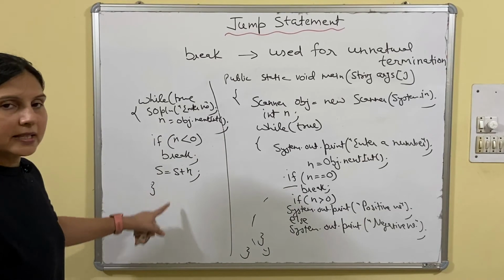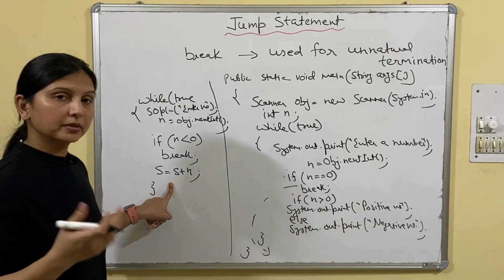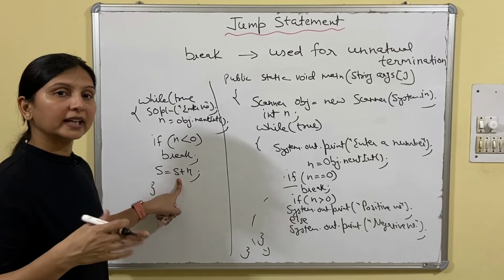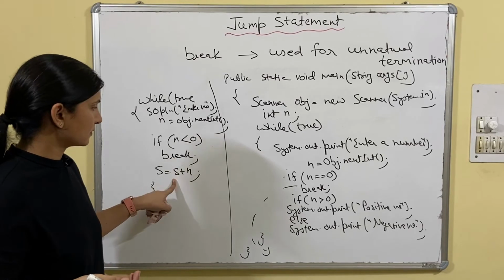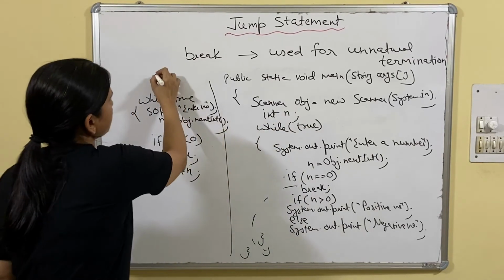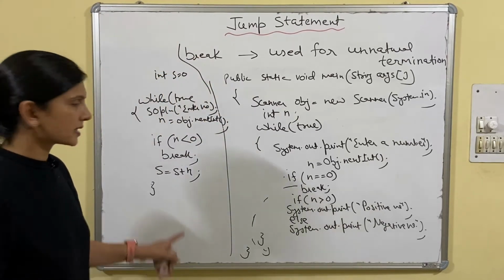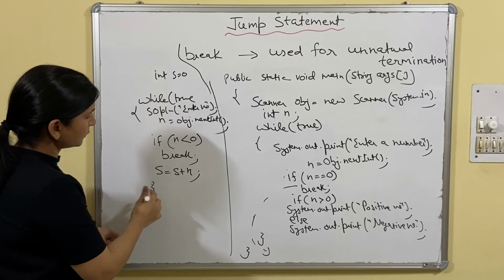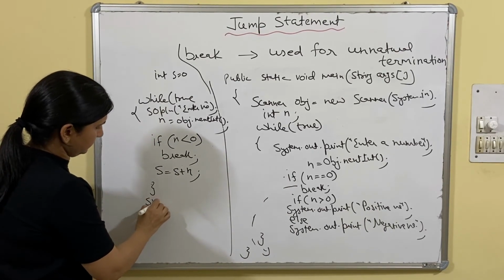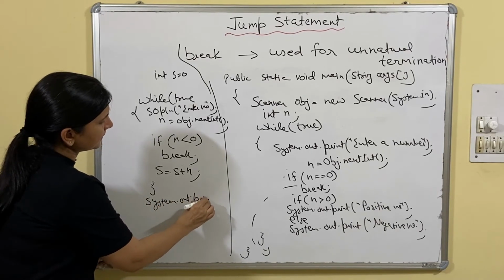So this was a very similar but different question. It can also be asked, if the number is negative, it should break, otherwise it will keep on adding the number. So we need to take another variable, int s equals to 0. I hope it is clear. And after coming out from the loop, it should display s, System.out.print(s).